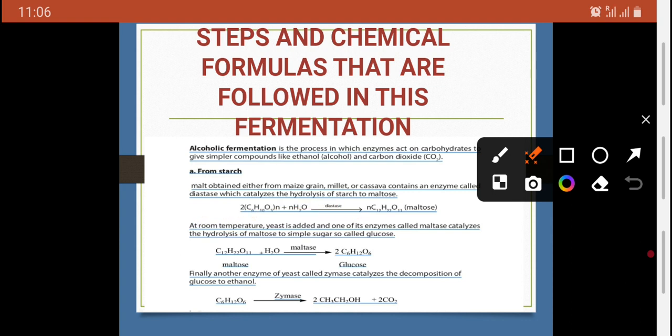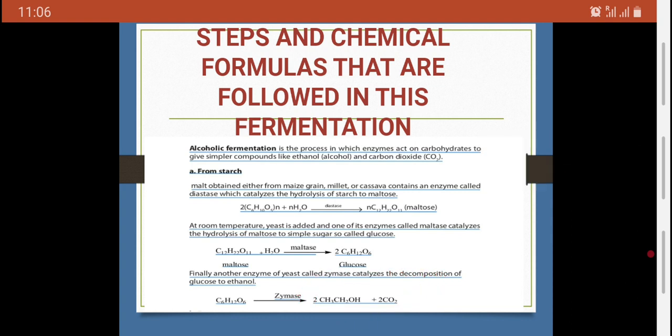This is the formula. Then at room temperature, yeast is added, and this is where we add our yeast, at room temperature, not changing the temperature. Finally, another enzyme of yeast called zymase catalyzes the decomposition of glucose to ethanol. This is our final formula. This is where we get the alcohol from. I think you have got that.